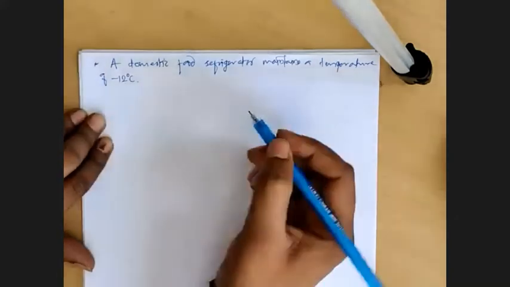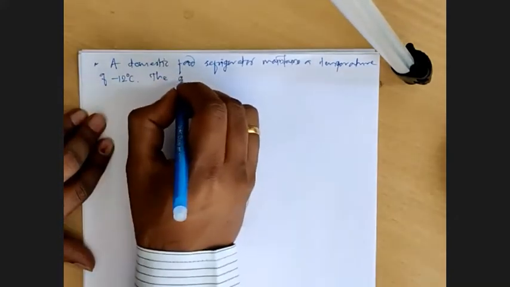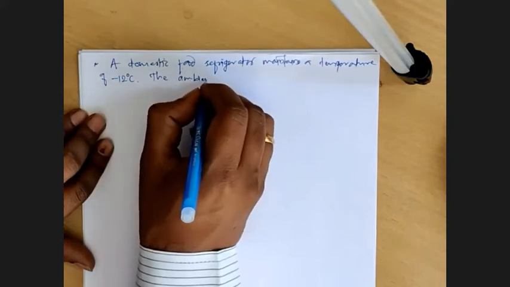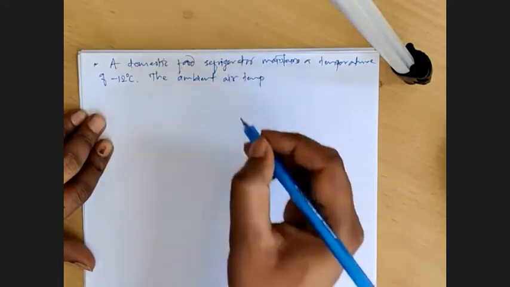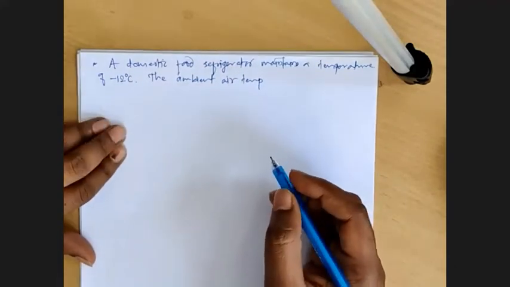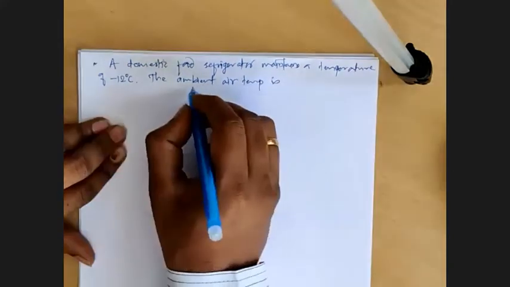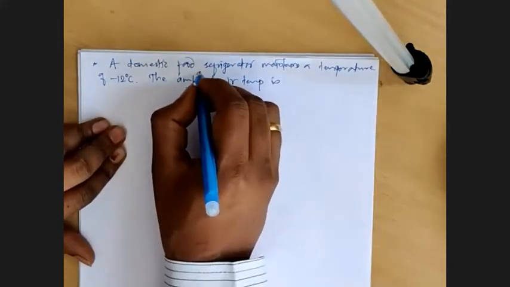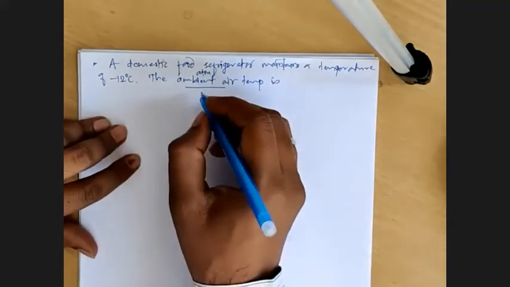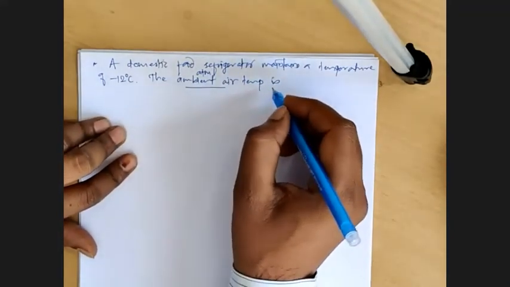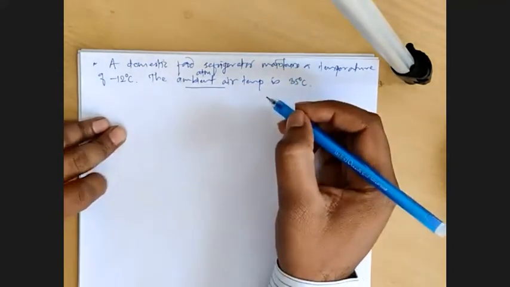Full stop. The ambient air temperature, in the sense atmospheric temperature, okay, so that you don't get confused. Ambient air temperature is 35 degrees Celsius.